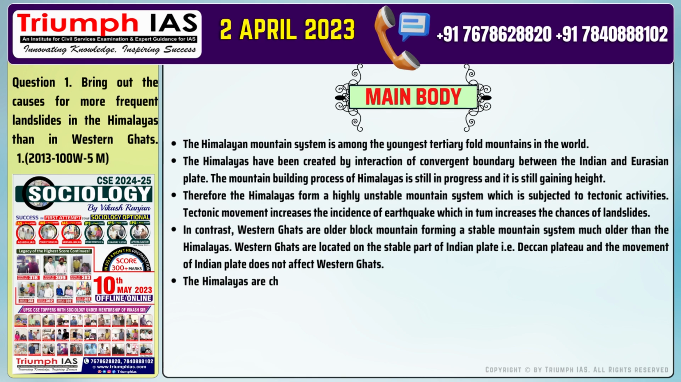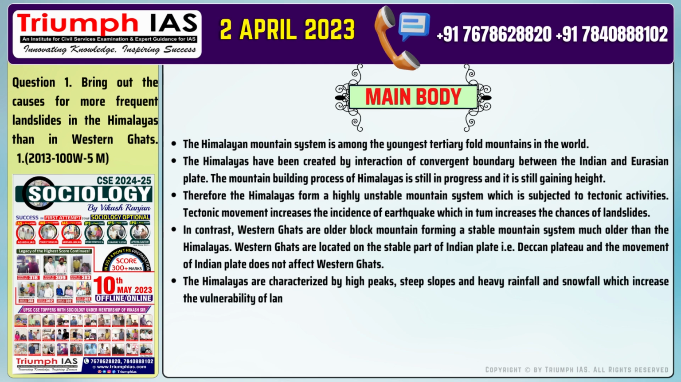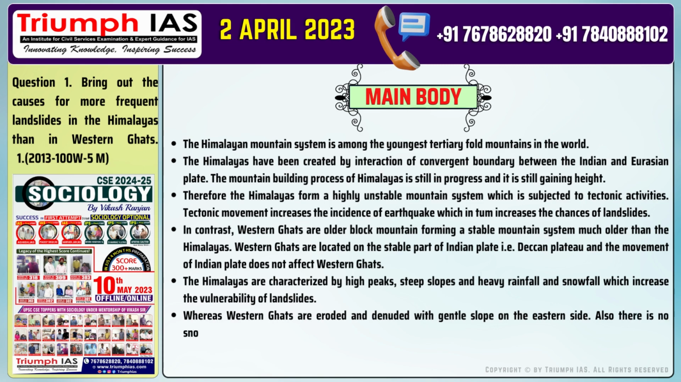Number 5. The Himalayas are characterized by high peaks, steep slopes, and heavy rainfall and snowfall which increase the vulnerability of landslides. Number 6. Whereas Western Ghats are eroded and denuded with gentle slope on the eastern side.